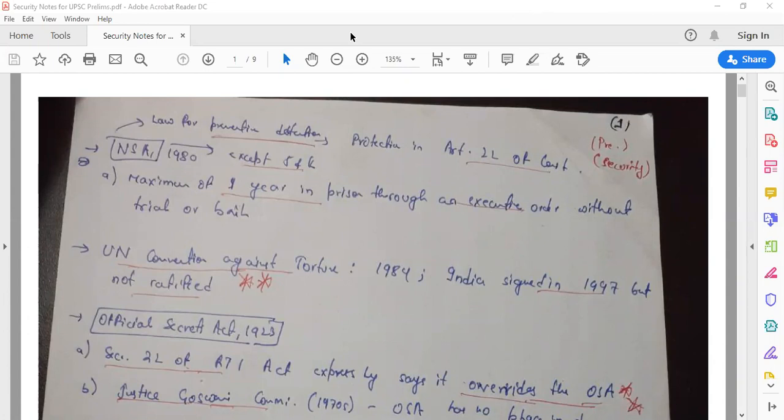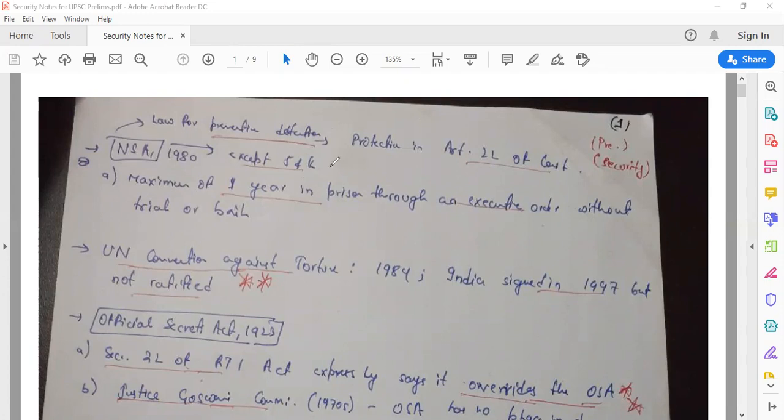So what we will do is we'll discuss certain aspects. First of all, we'll discuss the most important parts of these notes, and then we'll move on to those areas which are less important, not unimportant, but less important. First of all, let's focus on the areas which are very important.